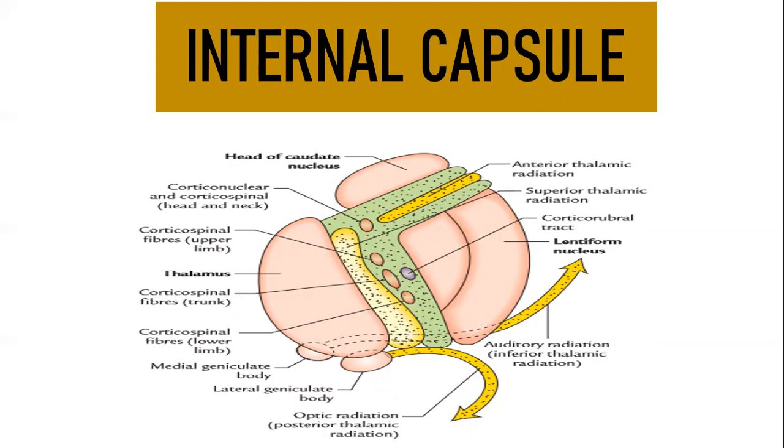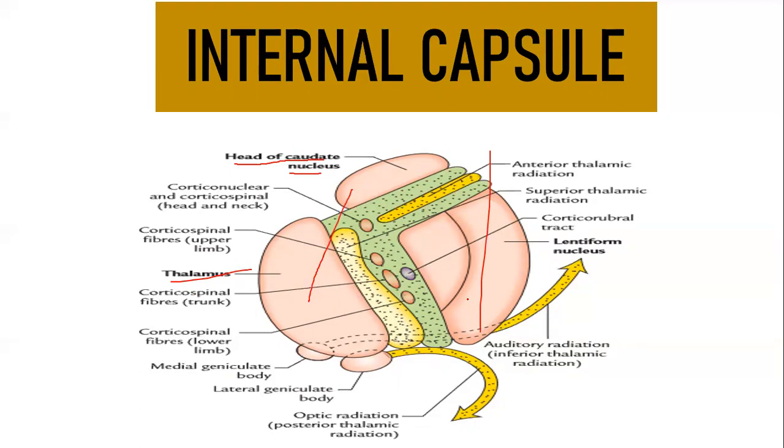And I told you the relations also. Medially, it is related to the head of caudate nucleus and then thalamus. So this is your medial relation. This is your lateral relation, right? Laterally, it is related to your lentiform nucleus, L for L: laterally, lentiform nucleus. So the introduction for internal capsule that you will give is: it is a bundle of projection fibers, which is medially related to the head of caudate nucleus and thalamus and laterally related to your lentiform nucleus. Okay, this is the introduction that you will give.